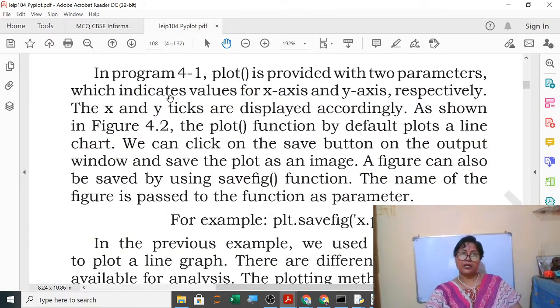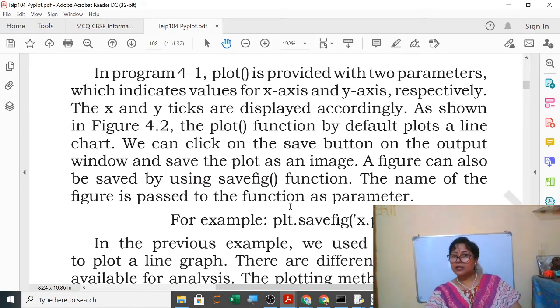Now in program 4.1, plot is provided with 2 parameters which indicate values for x-axis and y-axis respectively. The x and y ticks are displayed accordingly. As shown in figure 4.2, the plot function by default plots a line chart. We can click on the save button on the output window and save the plot as an image.